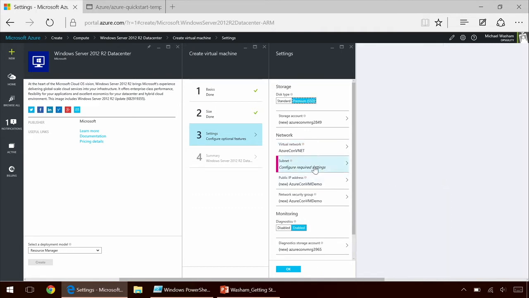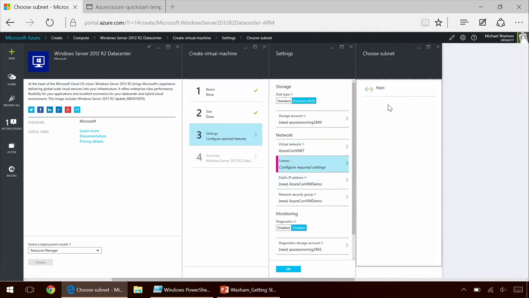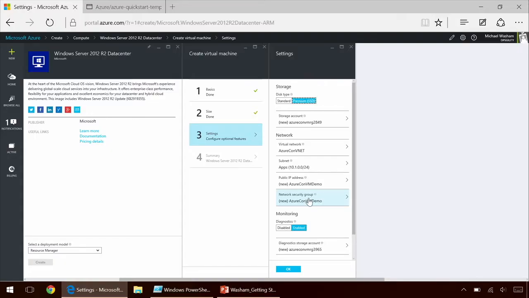And a couple of other things we can change. We can select a subnet. If we added additional subnets to the virtual network, they would be listed here. We can also use a public IP address if we want to. And if we want to configure network rules with a network security group, which can control inbound or outbound traffic, we can control those right here.